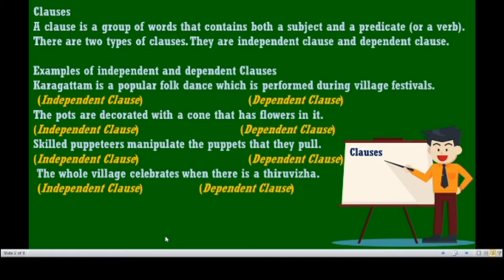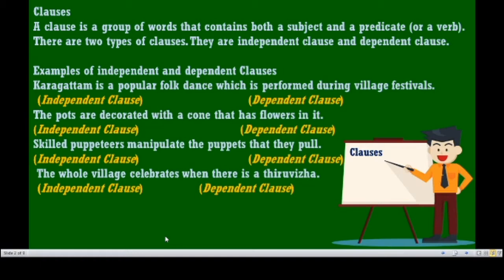Okay, so in the independent class you can find the subject and the predicate. What is the subject? Karagatam is the subject. Then the rest of the words in the sentence, is a popular folk dance, is the predicate. Likewise, we have given you two more examples. The parts are decorated with a cone that has flowers in it. Okay, so independent class, dependent class. What is the dependent class? That has flowers in it.